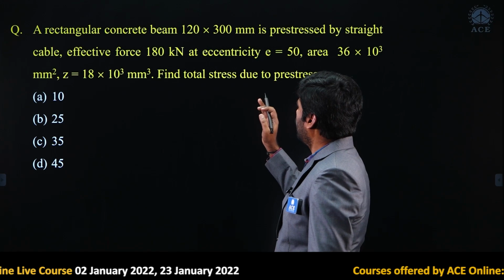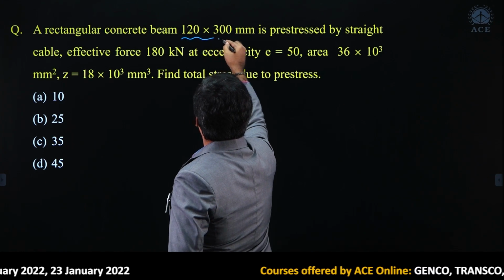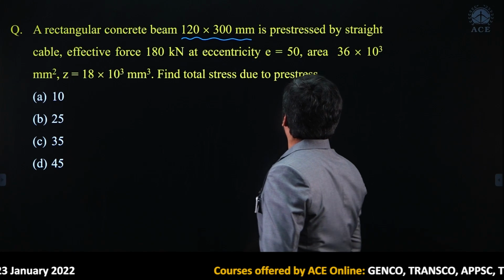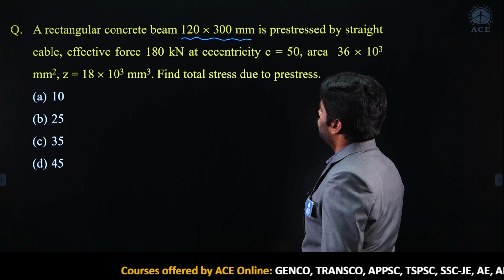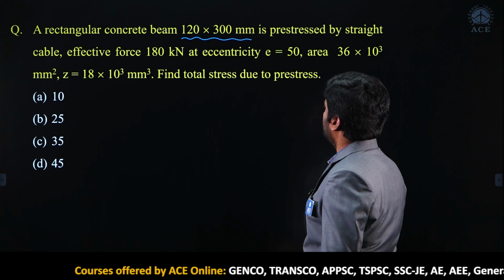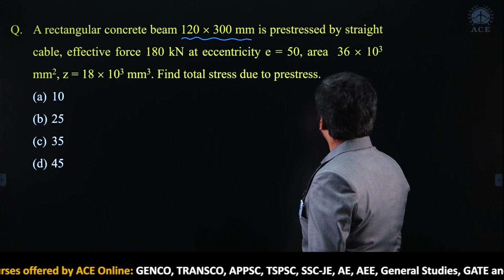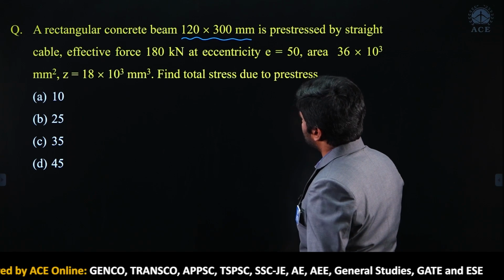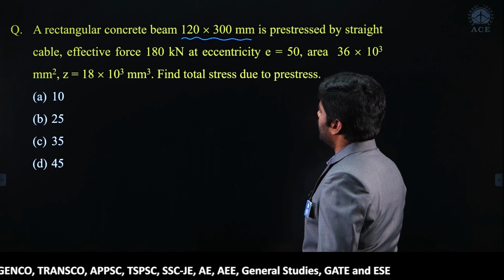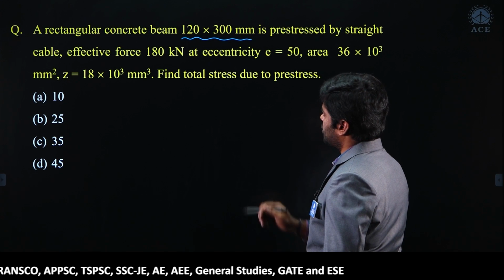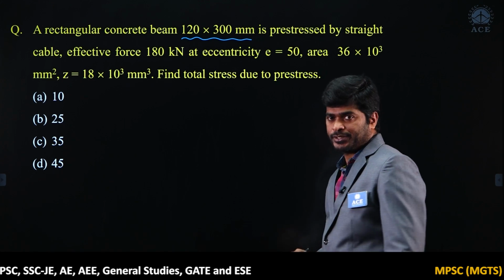A rectangular concrete beam 120 mm by 300 mm in size is pre-stressed by a straight cable. Effective force is 180 kilonewton at an eccentricity equal to 50 mm. Area is 36 into 10 cubed mm square, Z is 18 into 10 cubed mm cubed, section modulus given. Find the total stress due to pre-stress.